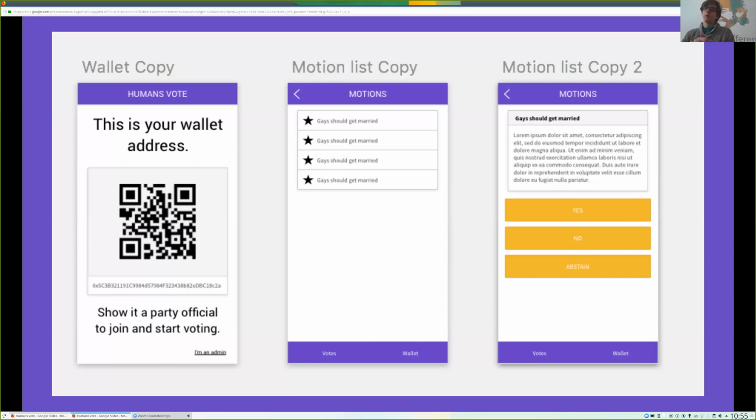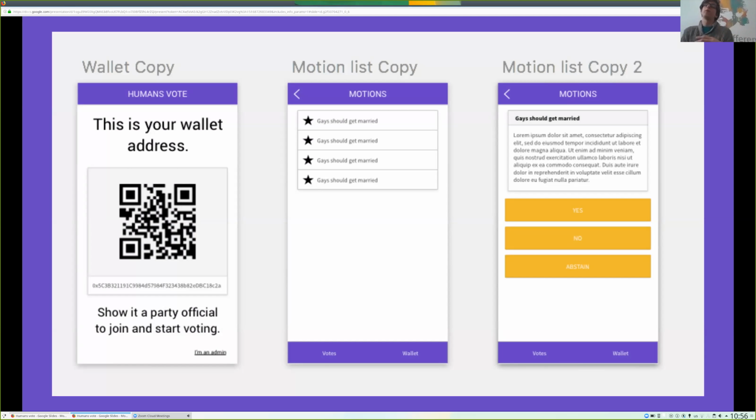So how does this work right now? This is the design that we drew that we didn't implement completely. If you open the app, you're going to see that it's black and white and blue and not purple and yellow, and that the buttons aren't as pretty as they are here, but all of the functionality is there. If you're a voter, you show up and you download the wallet and you show it to a party official.